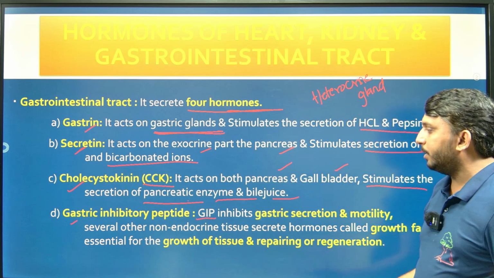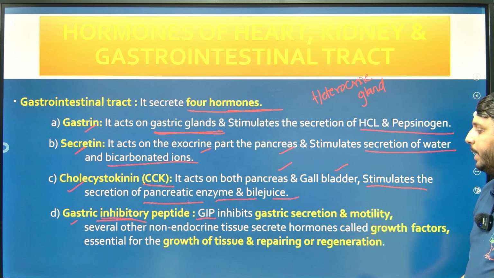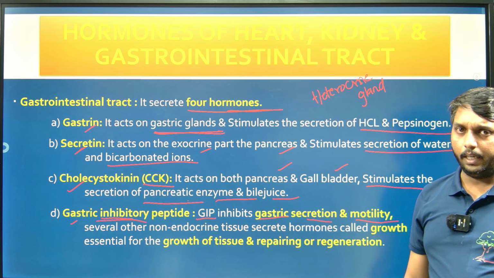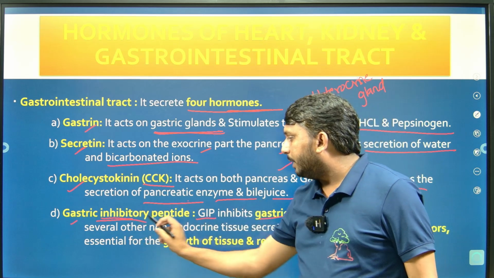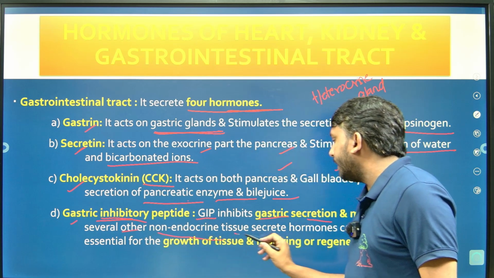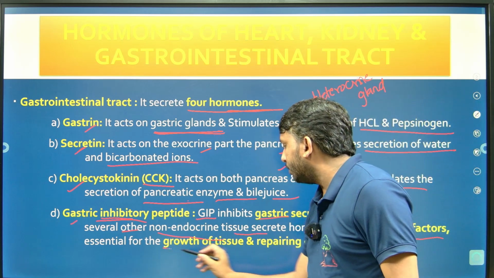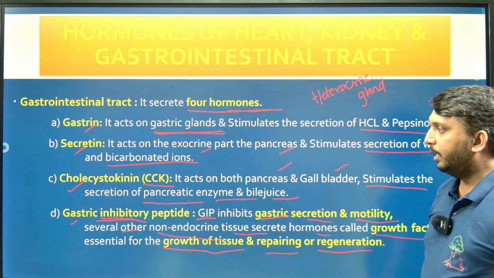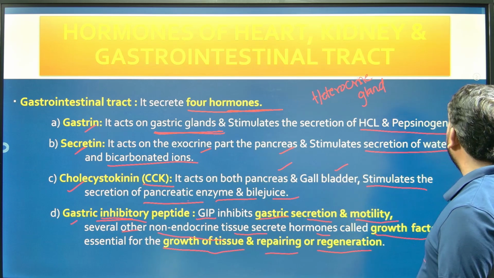It inhibits. Here, what happens? They have given the name inhibitory. Inhibitory means it inhibits the gastric secretion and motility. So whatever is over-secreted, it performs the function of controlling it. Which one? GIP, or gastric inhibitory peptide. And several other non-endocrine tissues secrete hormones called growth factors, essential for the growth of tissue and for repair or the regeneration process, right? So gastric inhibitory peptide, cholecystokinin, secretin and gastrin, right?